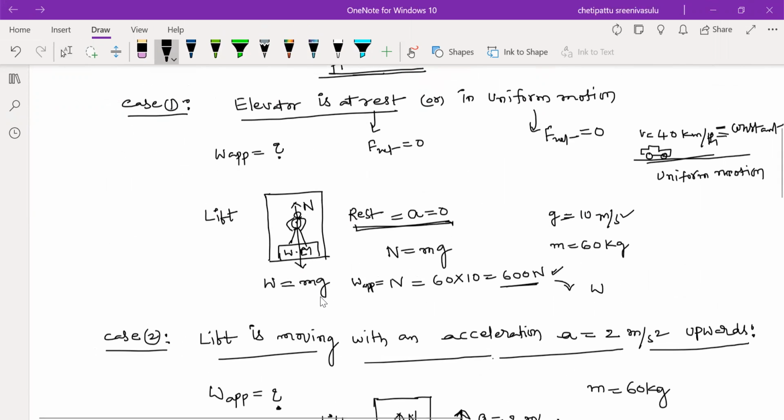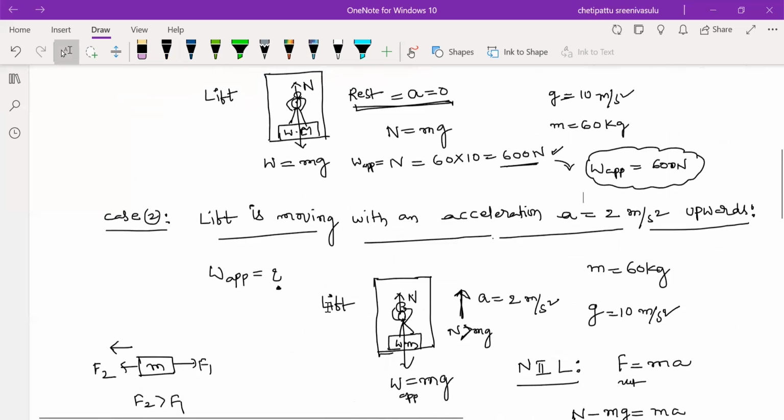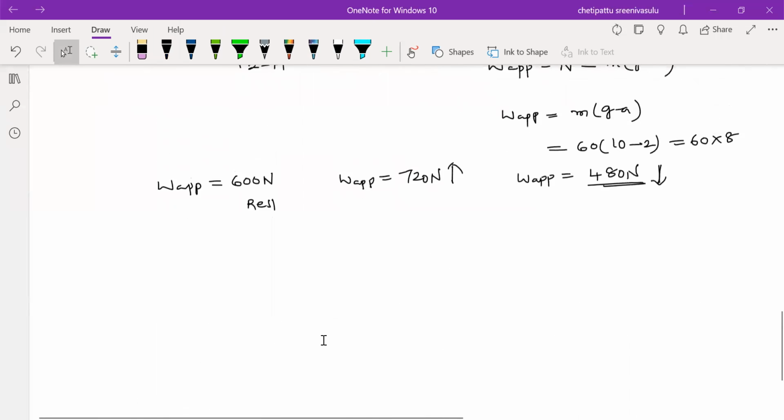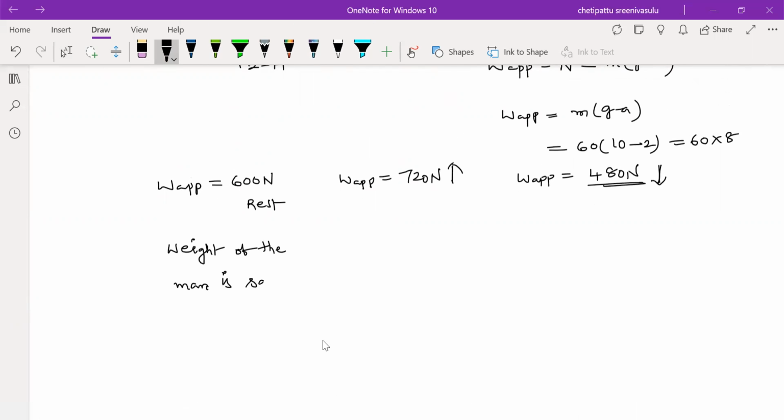Here the apparent weight equals 600 Newton. So finally, what we can say is that when the lift is at rest, the weight of the man or any object does not change; it is the same.